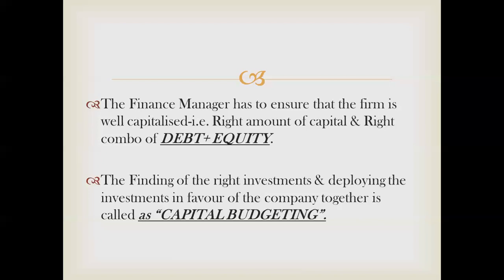So finding the right investment and deploying the investment. In the same way, when money comes to the company, once you acquire it, how to apply it, how to use it: the right money at the right time, at the right place, for the right product. All these decisions together, when used in favor of the company and taken by the finance manager, are called capital budgeting. So in short, if you have to remember, what is CB? CB equals FI plus DI: finding the right investments and deploying the investments at the right place. That is called capital budgeting.